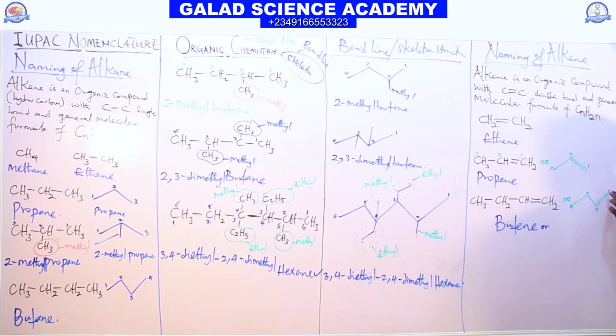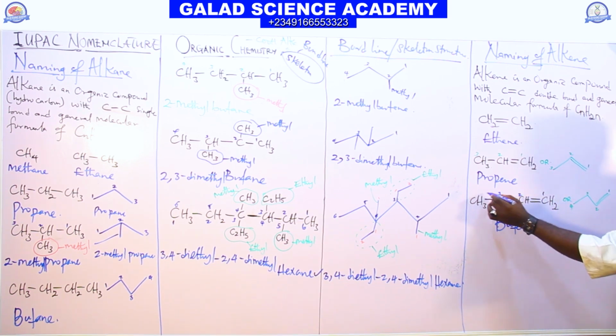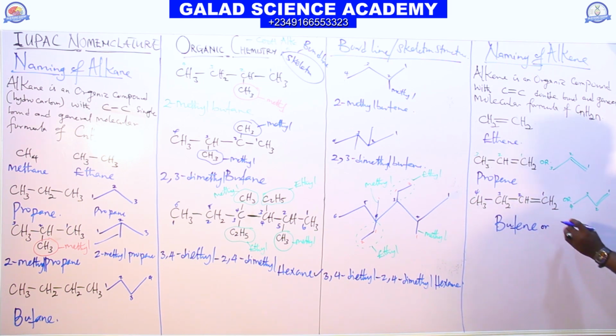But mind you, this double bond here can be found at the first carbon. 1, 2, 3, 4. So we'll call it but-1-ene. Why but-1-ene? The double bond is at the first carbon.